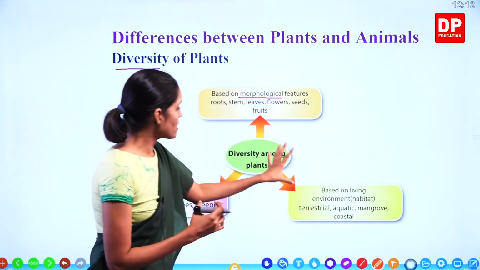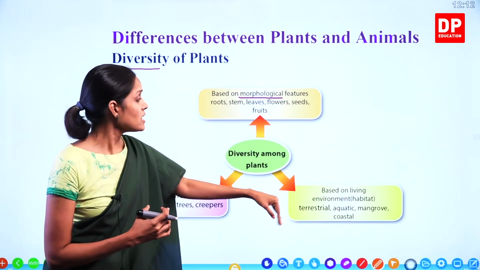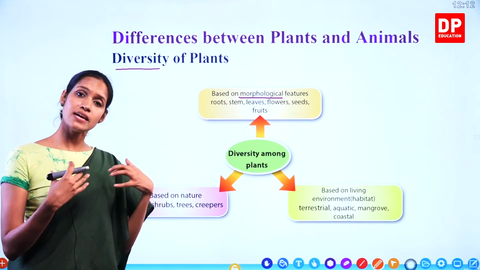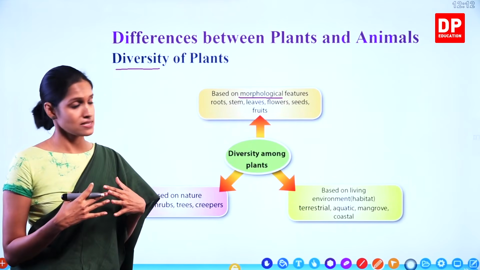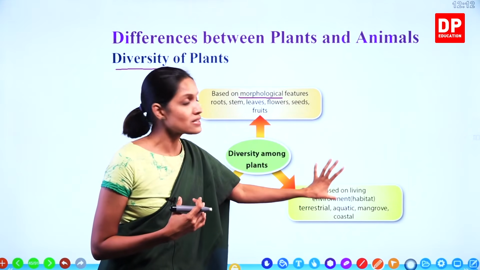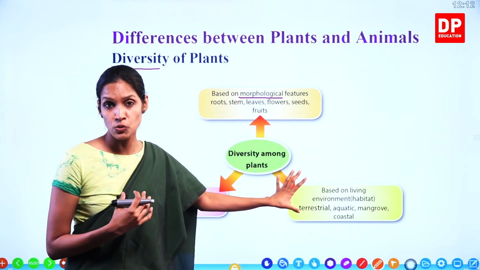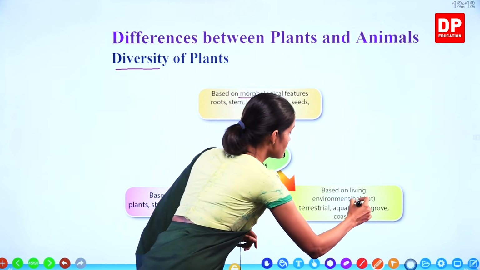So the next one, based on living environment. Any organism has a specific environment to live in. Now let's take us, we live on land. So we are terrestrial animals. A particular environment where a certain plant or animal lives is known as its habitat. Another new term.